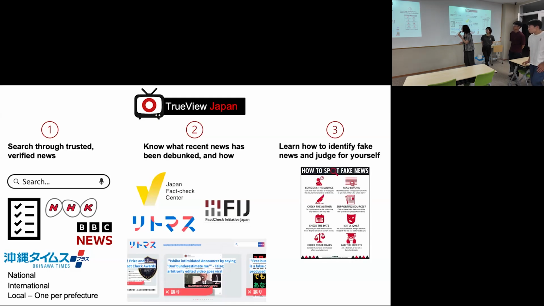The third aspect of our website is that we will provide a toolkit for you to learn how to spot fake news. Even if you read political news by NHK, you should learn how to think for yourself, which is why we would have a disclaimer on all election articles for you to learn how to judge by yourself if it's fake news or if they have a special agenda.